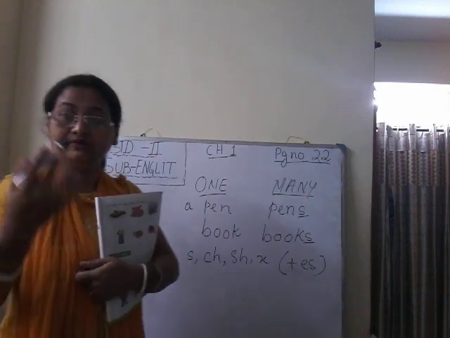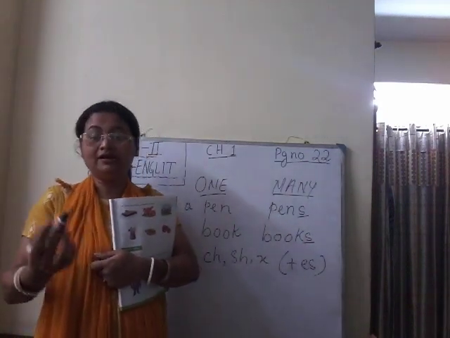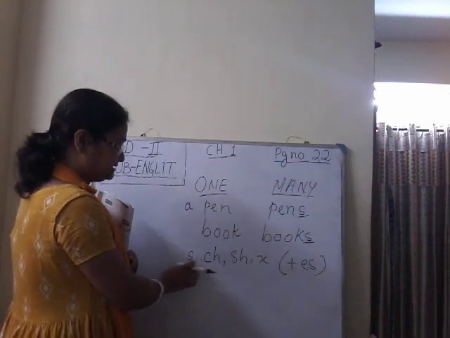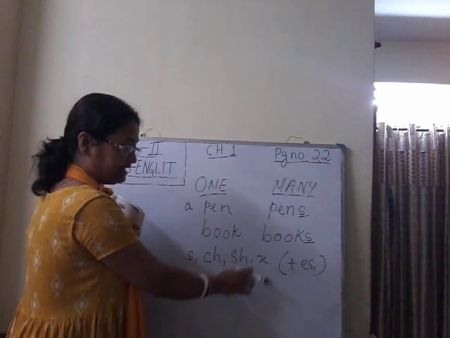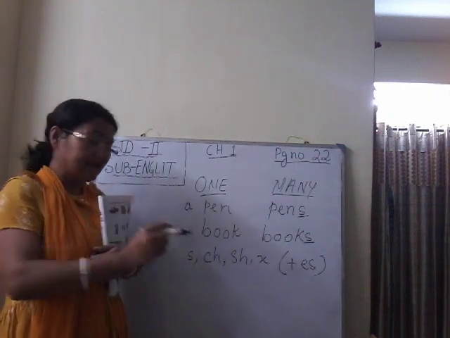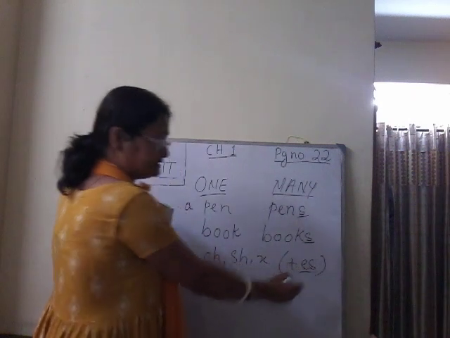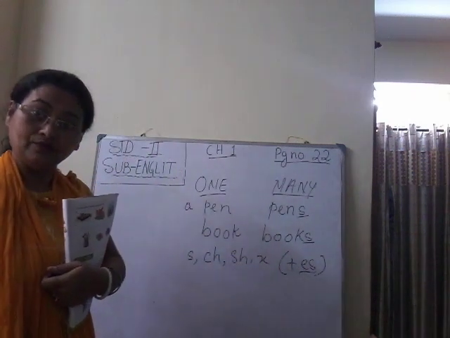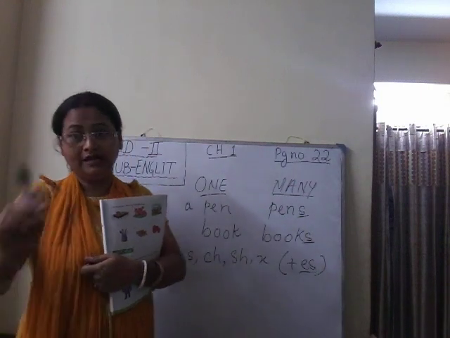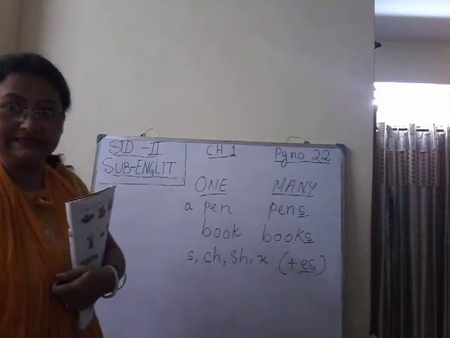If I want to change a noun from one to many, and the noun ends with s, ch, sh or x, then I will not add only s to it, but I will add es. Okay, this is a rule, and accordingly we have to follow it. Now I'll give you examples.